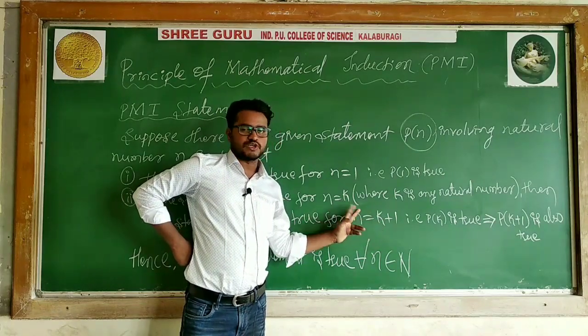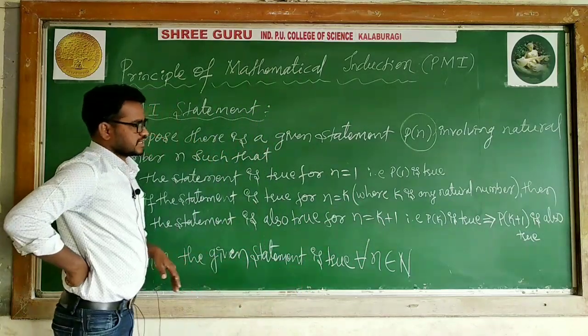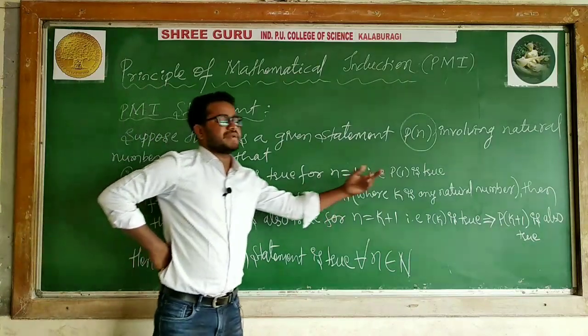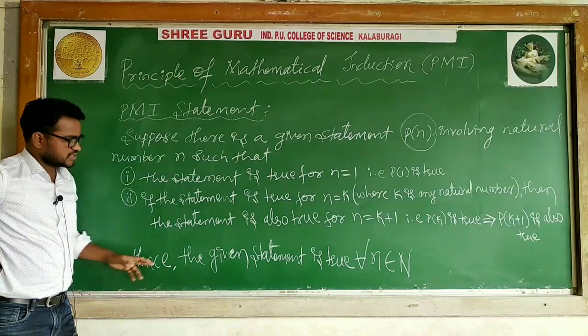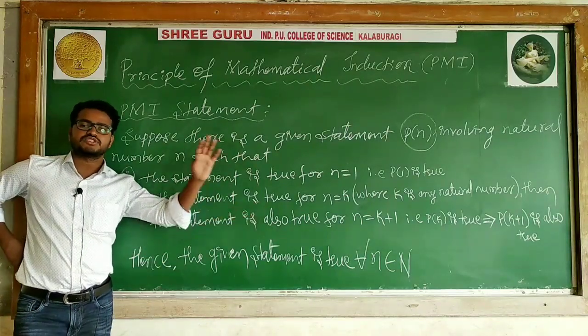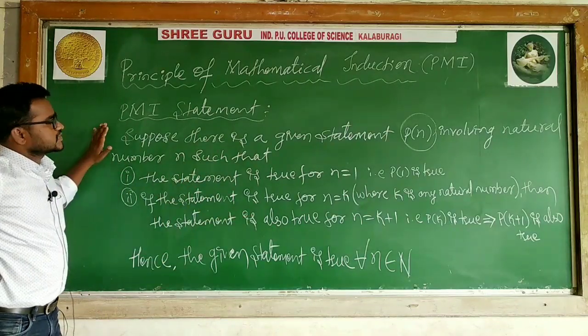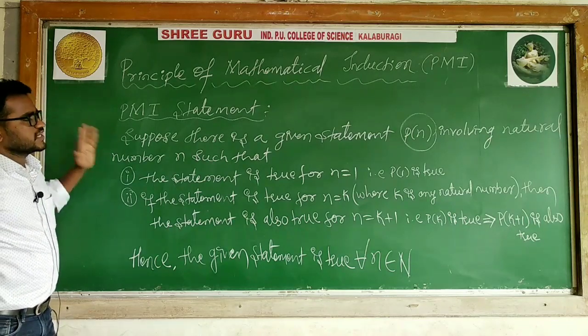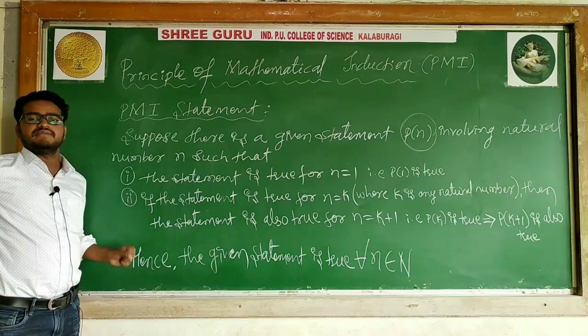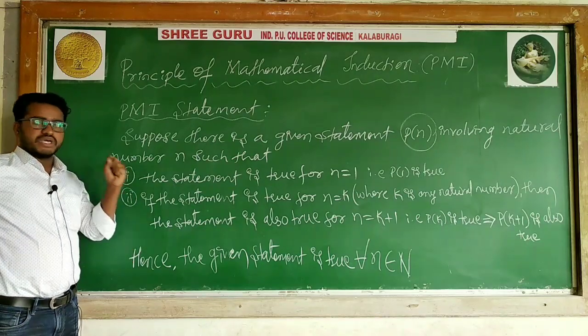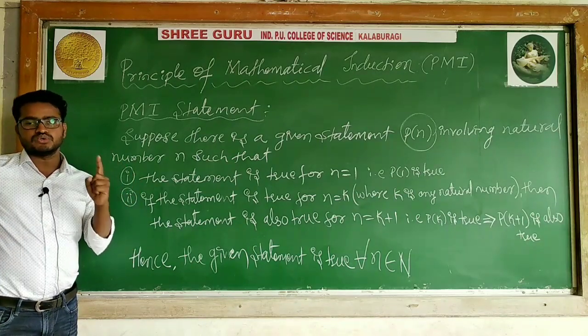When the statement is true for two consecutive numbers, then I can say that P of k is true, P of k plus 1 is true. Following these three steps, I can say that hence the given statement is true for all natural numbers. This is a procedure, or you can say this is the principle involving natural numbers. Using this procedure, using this principle, we have to verify whether the given statements are true or false.